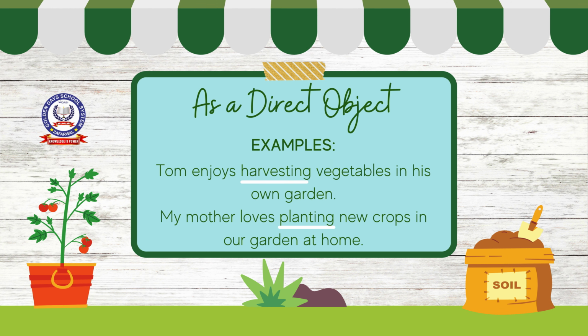As a direct object. Examples: Tom enjoys harvesting vegetables in his own garden. My mother loves planting new crops in our garden at home. Here, harvesting and planting are highlighted.